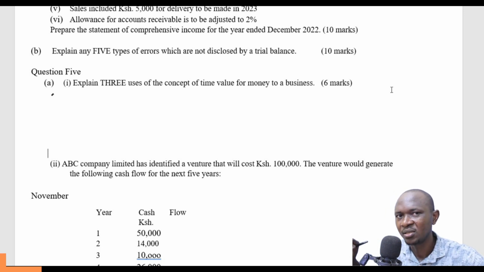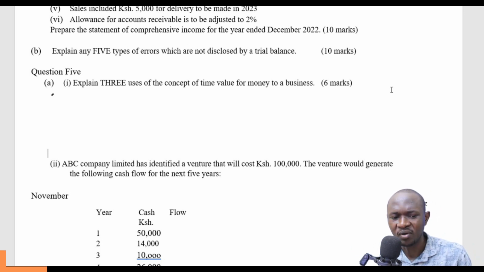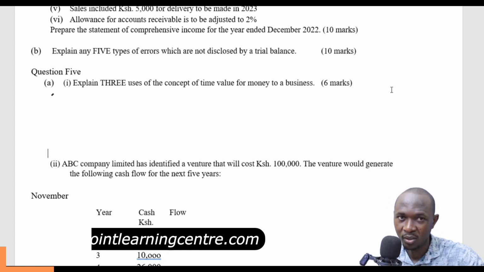The money's value will keep on changing depending on the many complex factors that will end up affecting the value of money. Time value of money simply recognizes the fact that money appreciates with time.